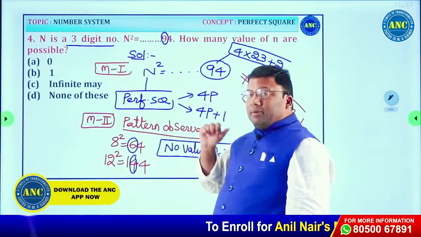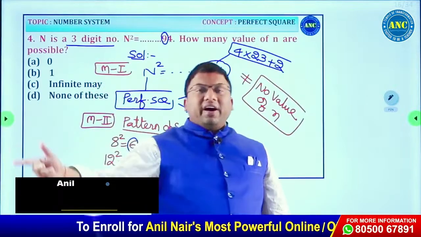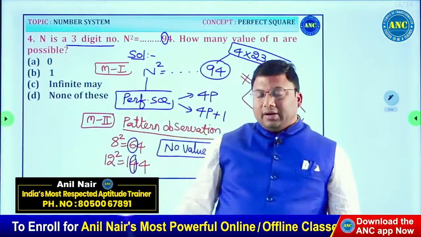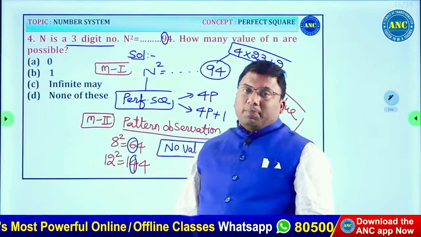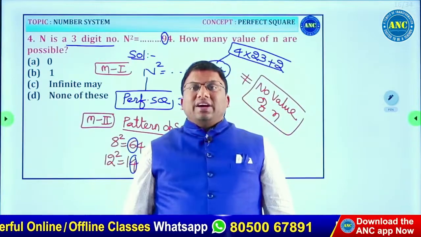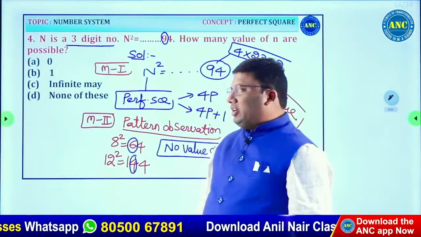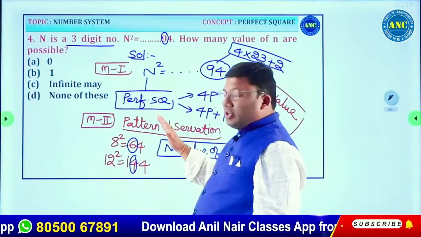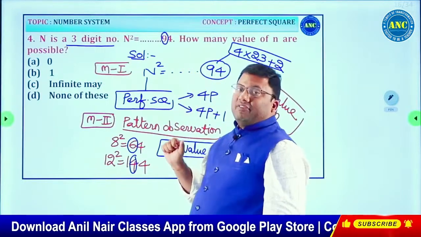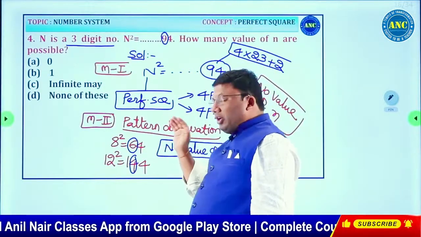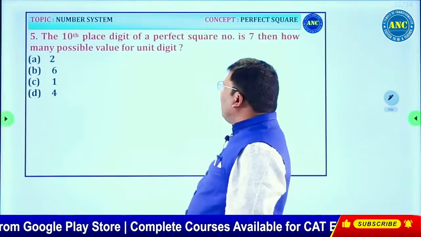If it is an odd number, any odd number ending with 4, when you divide by 4, I am getting a remainder, right? 2. 14, 4 3s are 12 plus 2. 34, 4 8s are 32 plus 2. 74, 4 18s are 72 plus 2. Good question. Whenever this kind of question is there, you need to know the property of a perfect square, or you can use some pattern observation game.